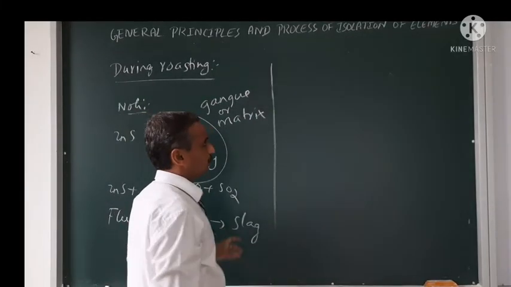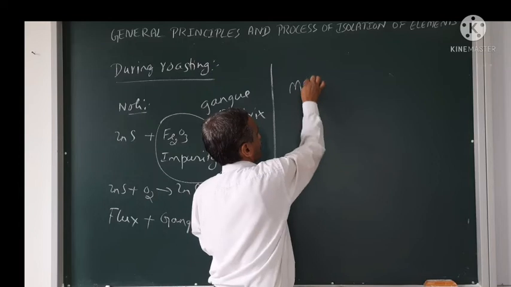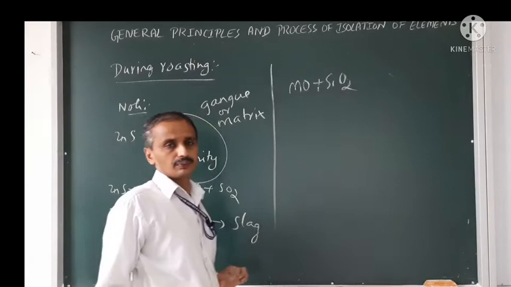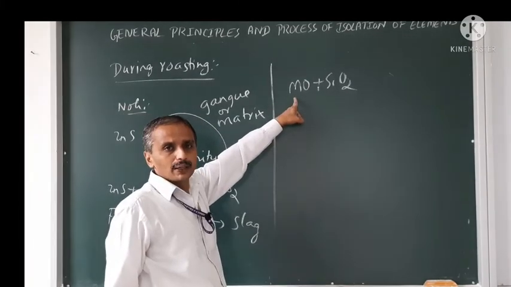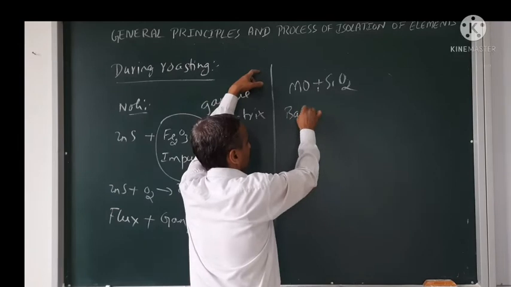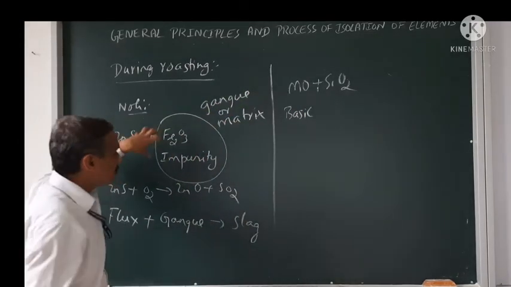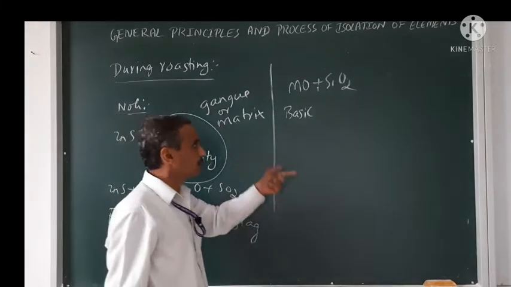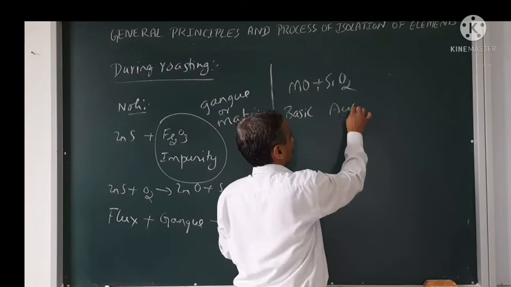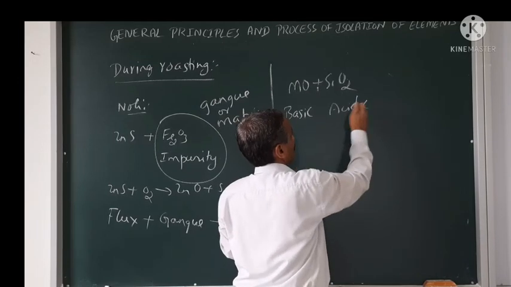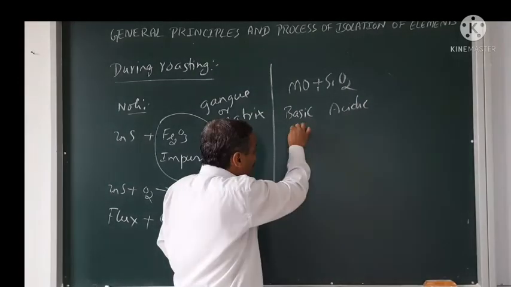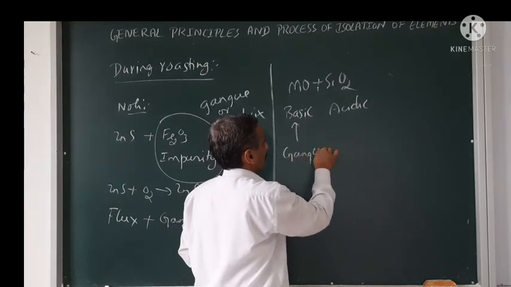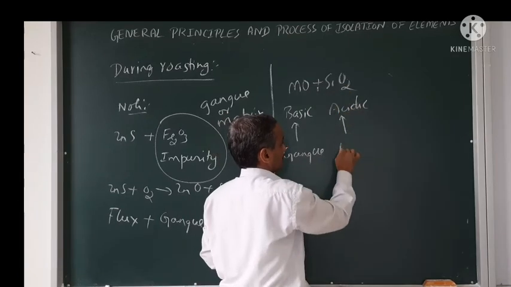See, a metal oxide impurity is there. Use an acidic flux, SiO2. Metal oxide is basic in nature, so a gangue particle of iron oxide, if present, will be basic in nature. To remove that, you have to use an acidic substance. This basic one is the impurity, so it is the gangue, and the acidic one will be the flux.